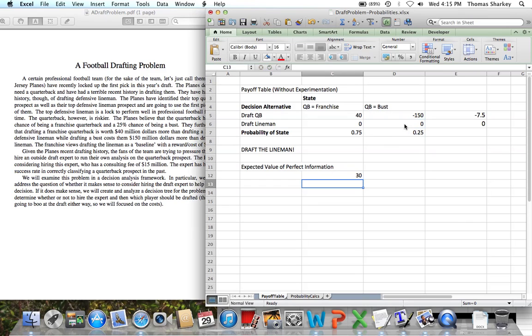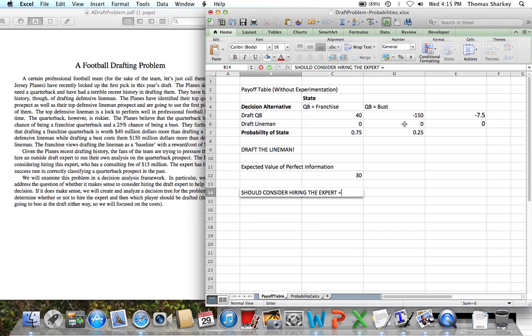So calculating this, if we have a perfect consultant, they're worth $30 million to us. So we're willing to pay up to $30 million for the services of a perfect consultant. So therefore, we should consider hiring the consultant or the expert in this case.